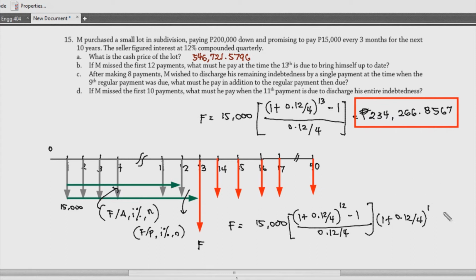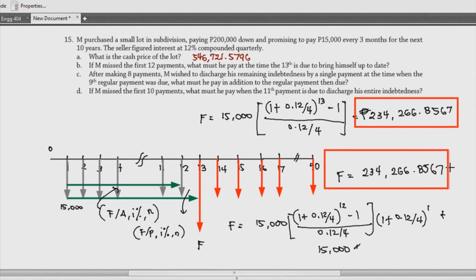And then, of course, you add the last one, which is your 15,000, which is the actual payment na supposedly dapat bayad siya dun sa 13th. So, ganun lang ginawa natin. Kung natin yung 12, dinala natin siya to 13, and then you add the last payment, which is the 13. And then, of course, if you try to compute for this, you'll be able to get an F that is similar to this one, 234,266.8567. Okay? So, knowing these two methods, actually, mas madali talaga yung una kasi syempre, this is a direct method